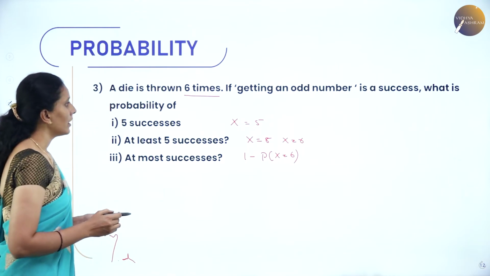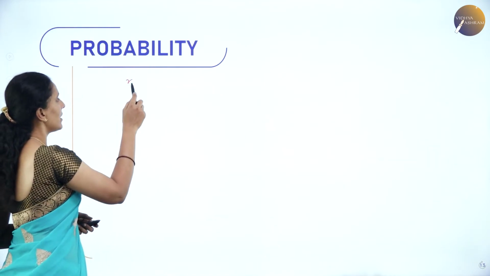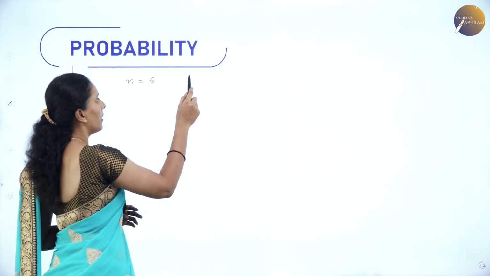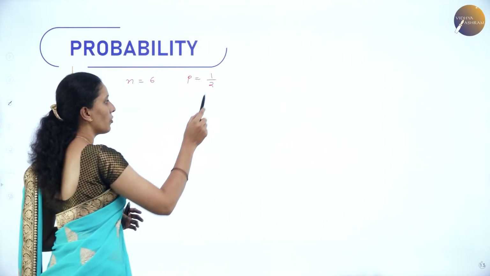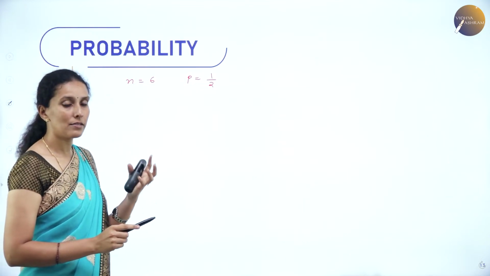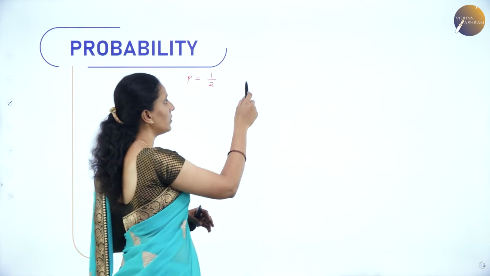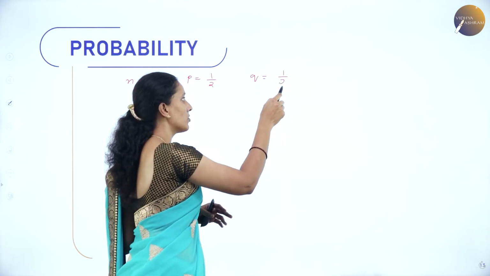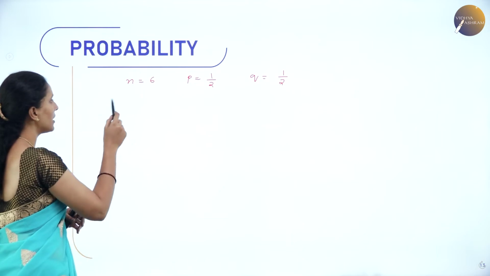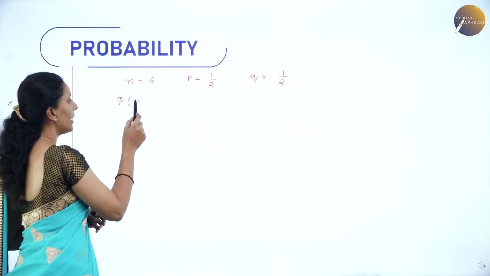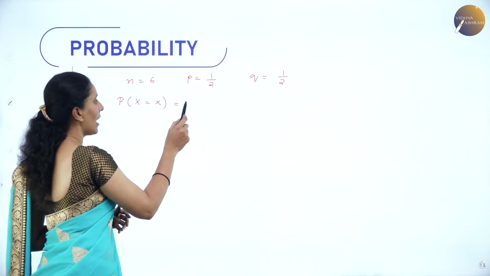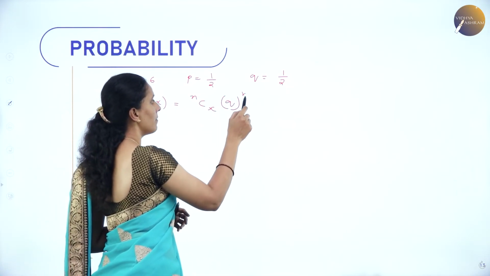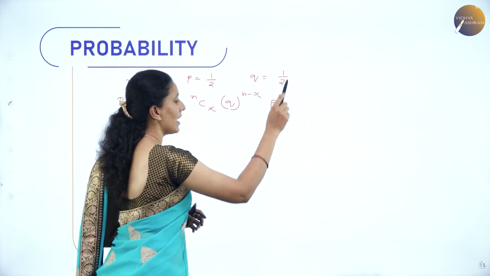Now here we have n is equal to 6. And getting an odd number means p will be 1 by 2. So when a die is thrown, getting an odd number is 3 by 6, which is 1 by 2. And getting an even number is a failure, so that is also 1 by 2. Hence the binomial distribution, probability of x is nCx q to the power n minus x, p to the power x.